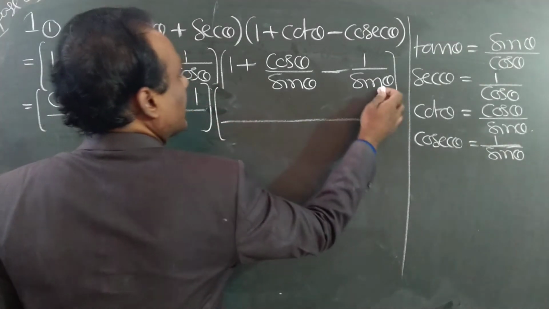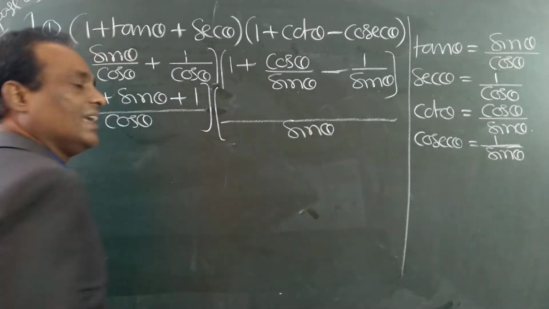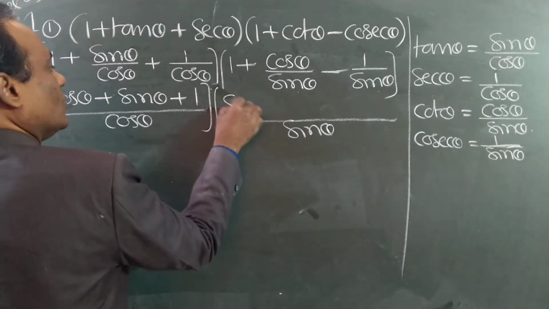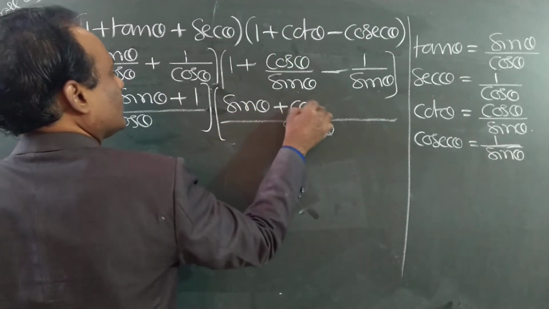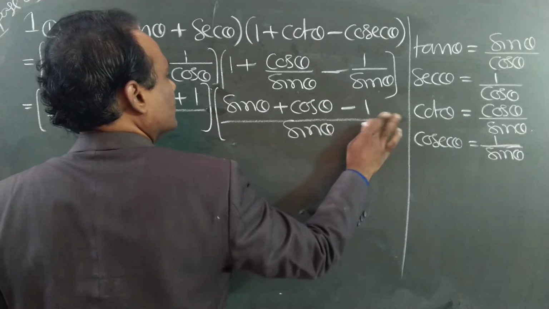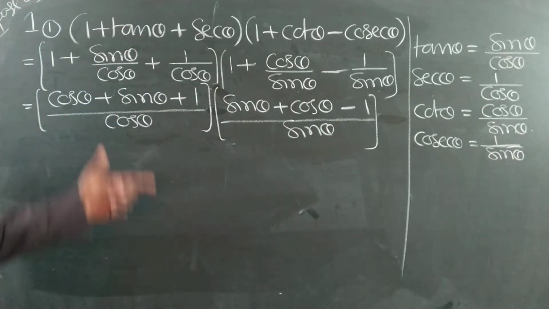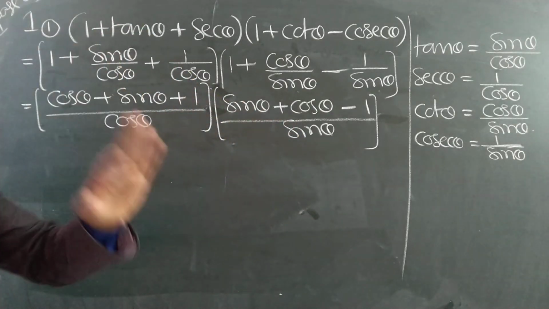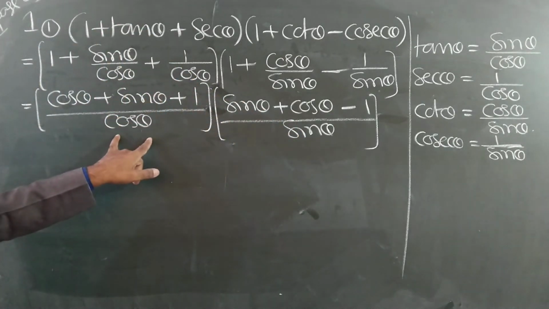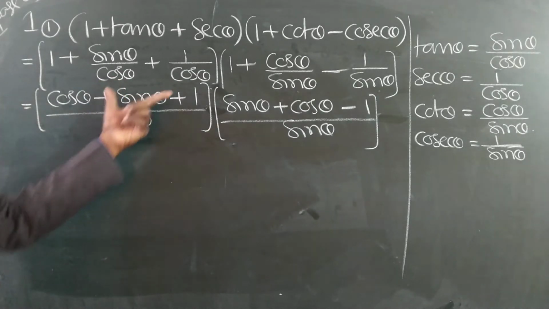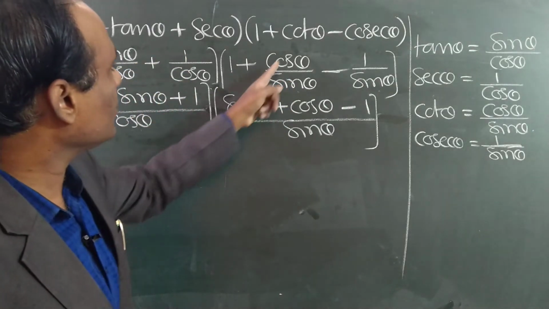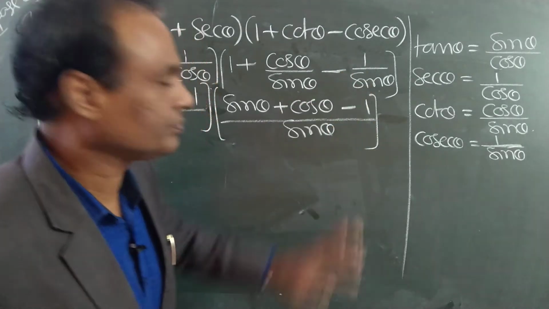Here also I will take LCM sin theta. The LCM is sin theta. Numerator: sin theta into 1 is sin theta, plus cos theta, minus 1. Just the first step, if you know, because cos theta is the LCM, that you studied in the 5th class, 6th, 7th. Every class you are doing LCM problems. Cos theta is the LCM. Cos into 1 is cos plus sin plus 1. Sin into 1 is sin plus cos minus 1.